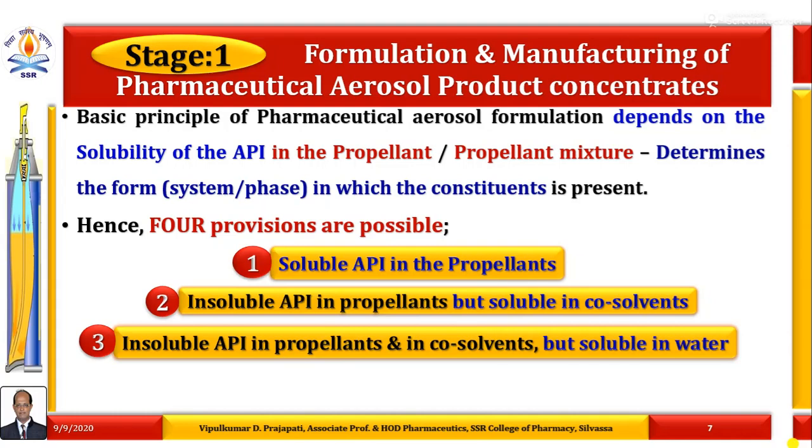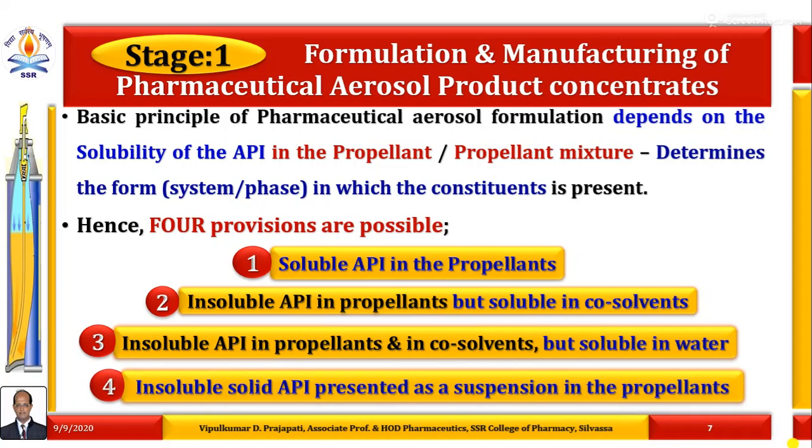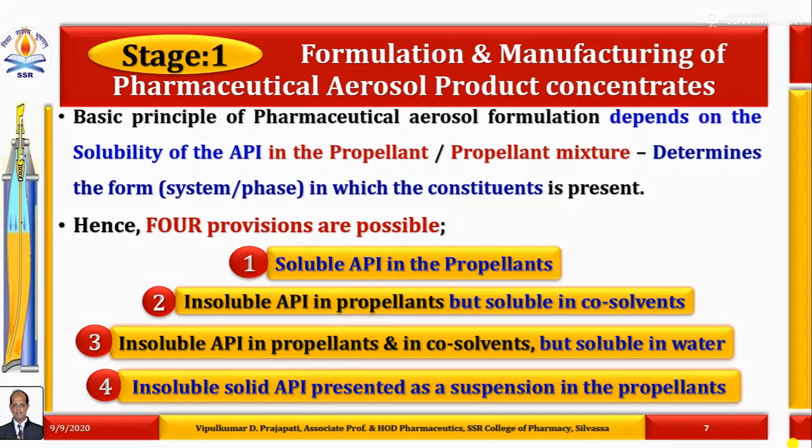The third provision is known as insoluble API in propellants and in co-solvents, but soluble in water. And the fourth provision is known as insoluble solid active pharmaceutical ingredient presented as a suspension in the propellants.